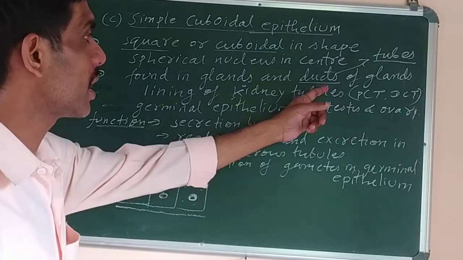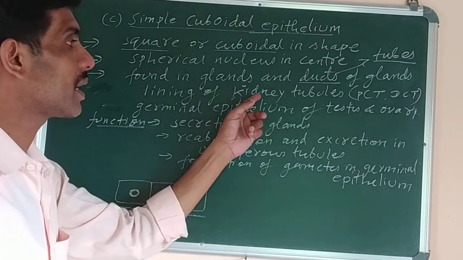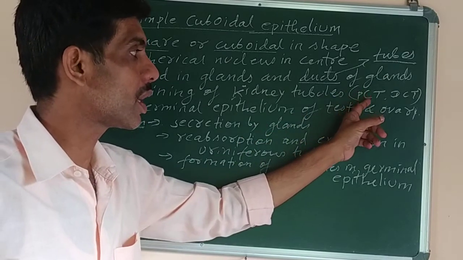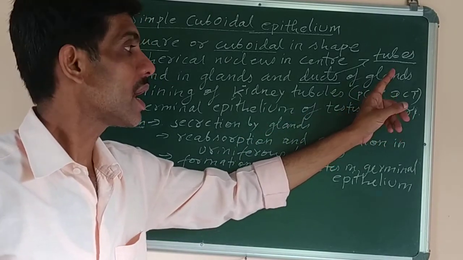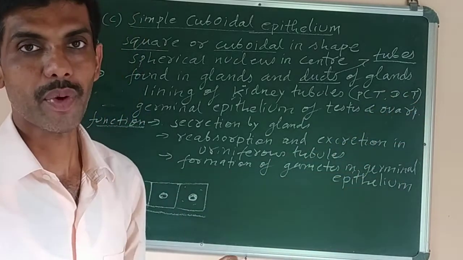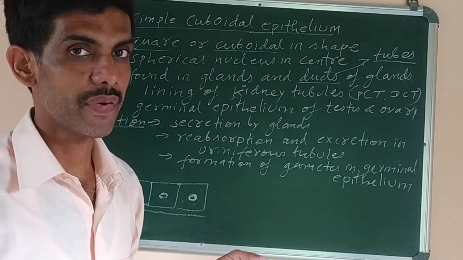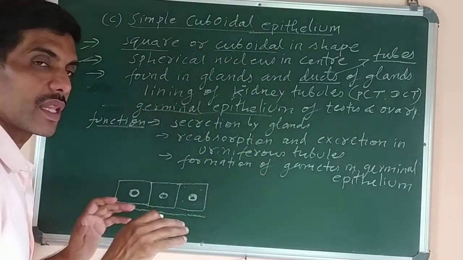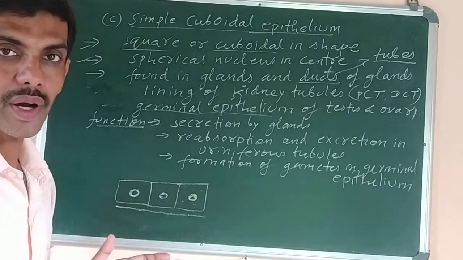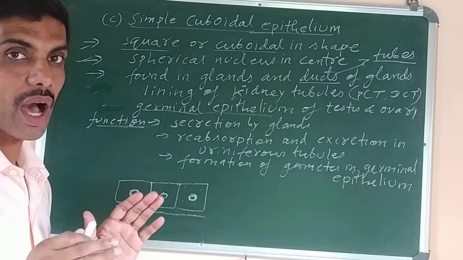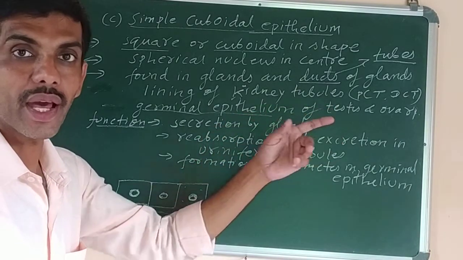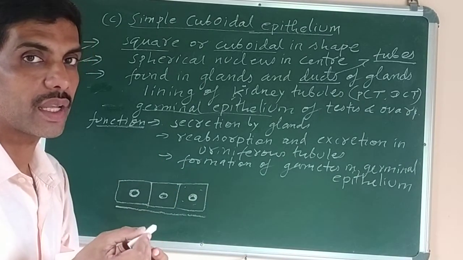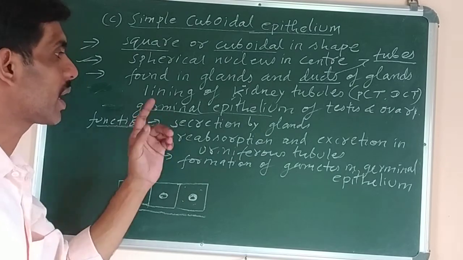It is called DUCT, ducts of glands, in the lining of kidney tubules, PCT and DCT. PCT stands for proximal convoluted tubule and DCT stands for distal convoluted tubule. Both of them are parts of the nephron or the uriniferous tubule. Okay. Then it is found in the germinal epithelium. Germinal is the name of the epithelial tissue which covers the lining of our testes and ovary. They are also called the gonads. So if any epithelial tissue is lining the testes or the ovary internally, it is called germinal epithelial tissue.